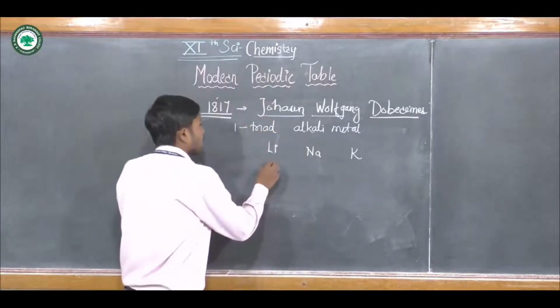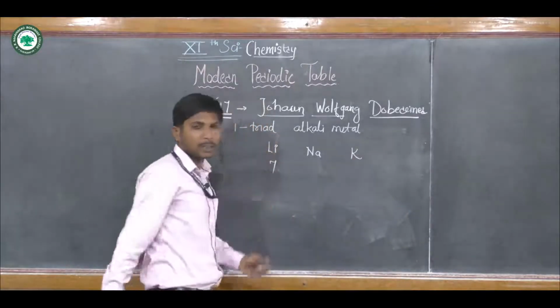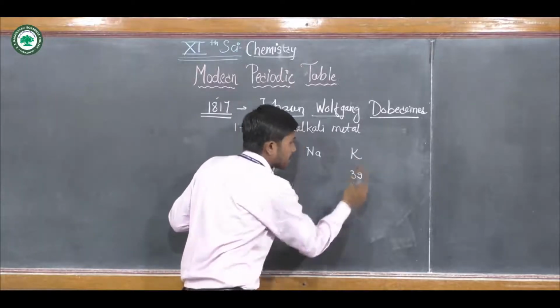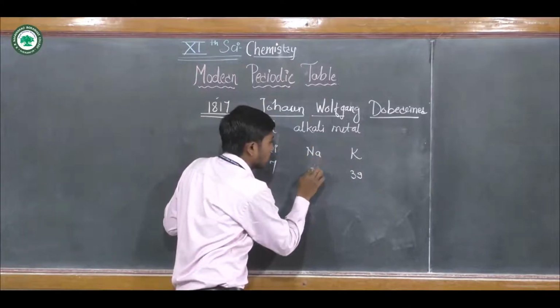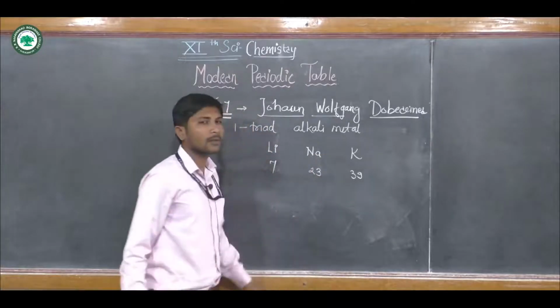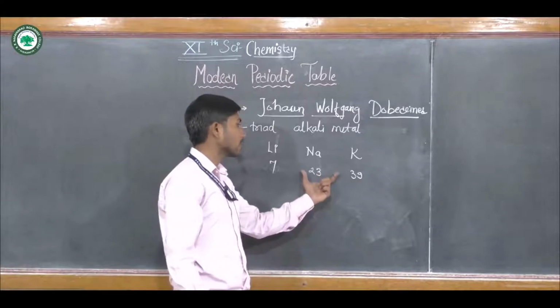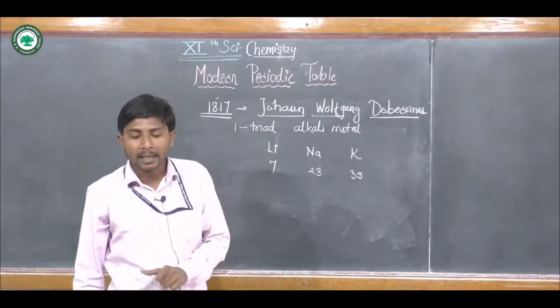The atomic mass of lithium is 7, potassium is nearly 39 and sodium is 23. Look at the arithmetic mean: 39 plus 7 is 46, divided by 2 is 23. This was the first triad.